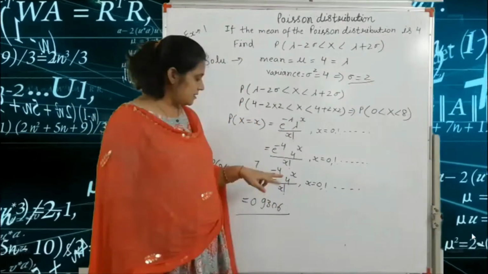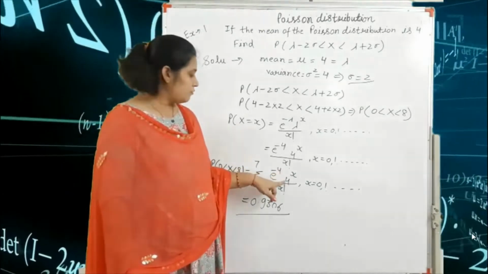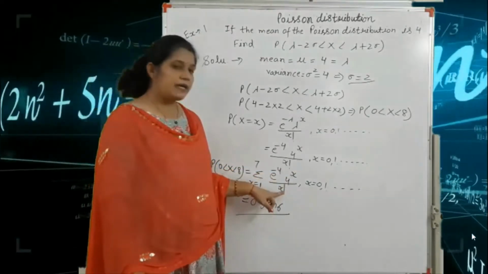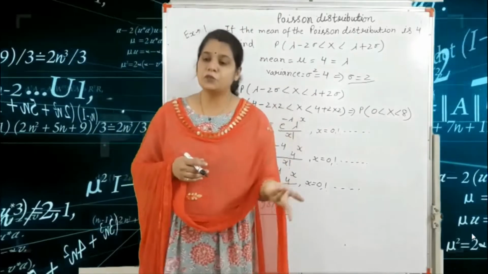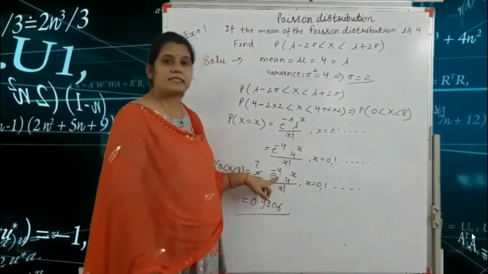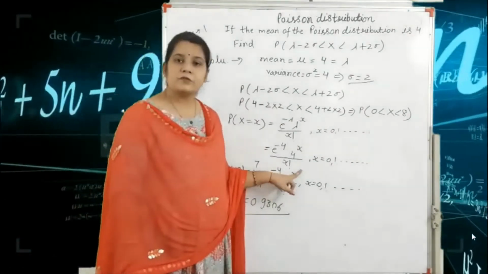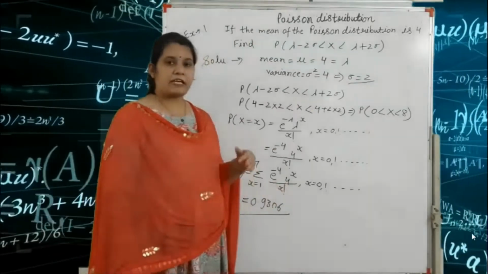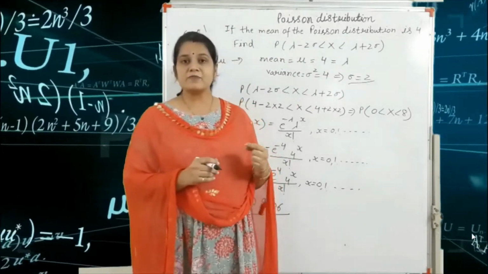So this sum is e raised to the power minus 4, 4 raised to the power 1 divided by factorial 1, plus we put x is equal to 2. So our next term is e raised to the power minus 4, 4 raised to the power 2 divided by factorial 2, up to our last term. What is our last term?